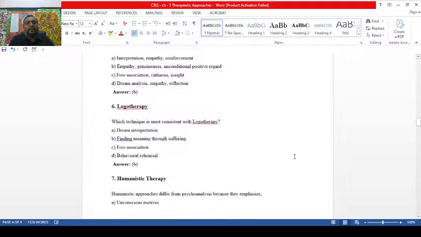Now, logotherapy. Which technique is most consistent with logotherapy, you see? The most consistent is finding the meaning through suffering. Even in dire circumstances, when a client is facing a big problem, suffering with cancer, imagine, and the doctors tell him that within 2 or 3 days or 1 week he will leave this world, but still he has 1 week. What is the best he can do?